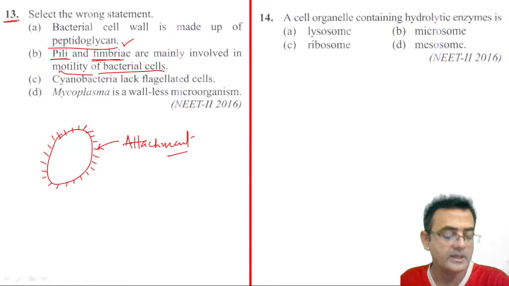What are they meant for? They are meant for attachment to the substratum or to the host tissue or cell. Right? So this seems wrong. C: cyanobacteria lack flagellated cells.